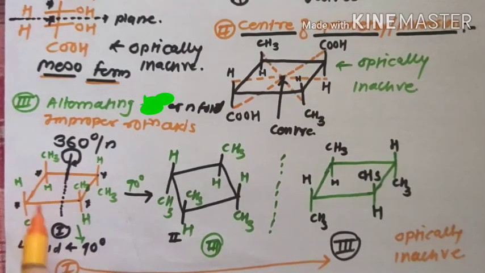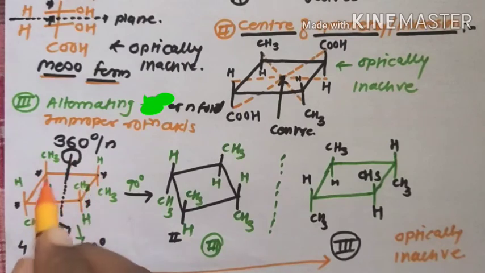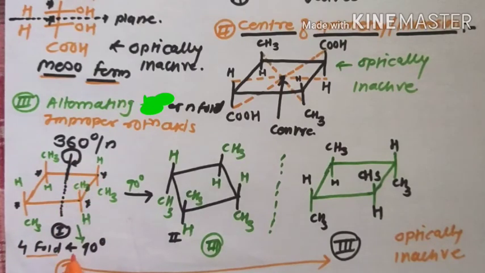Now see the structure of the first molecule, that is the object molecule. In this there are four chiral centers, therefore it has a fourfold axis of symmetry. That means this molecule can be rotated through 90 degrees. From the first molecule, the object, rotating through 90 degrees forms this second structure.